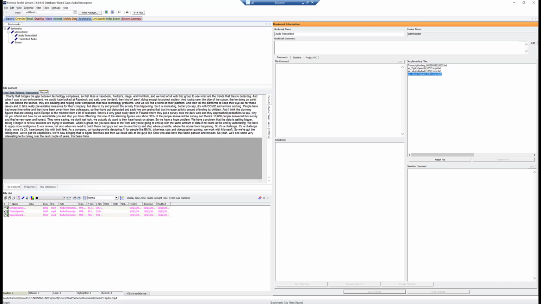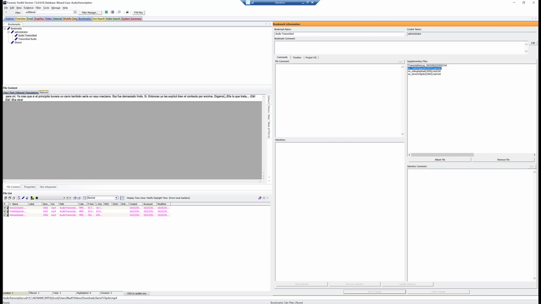If we click on the Twitch Spanish transcription text, then you can see that there is some Spanish here. And I can't read Spanish, so I have no idea what that says or if it's even correct. But one thing I will say here, if you're not going to watch the setup, is if you are planning on doing non-English languages, you should use the large model to get the best results for non-English. That's per OpenAI's Whisper documentation.